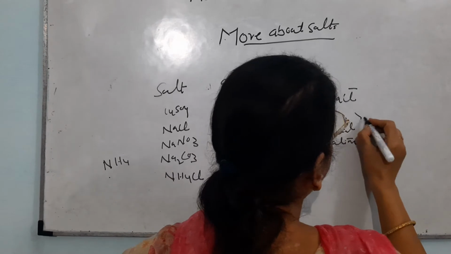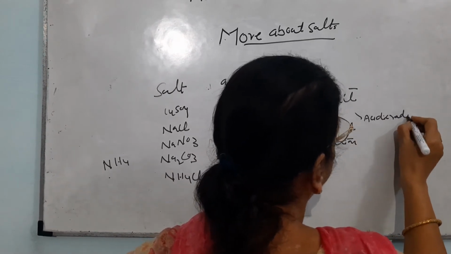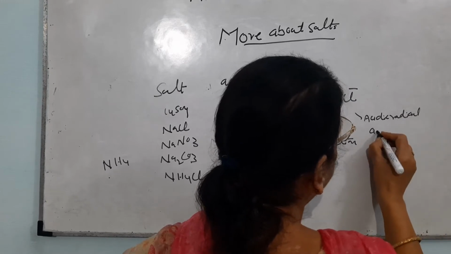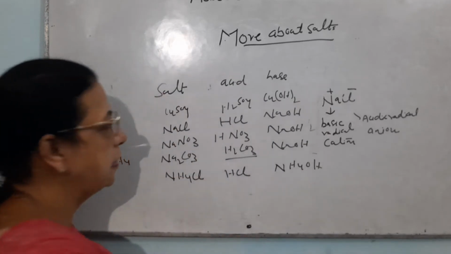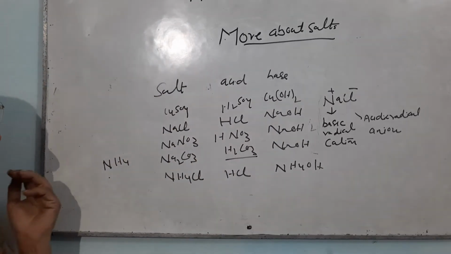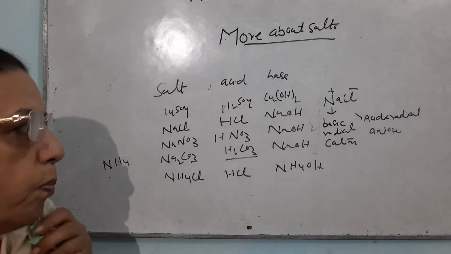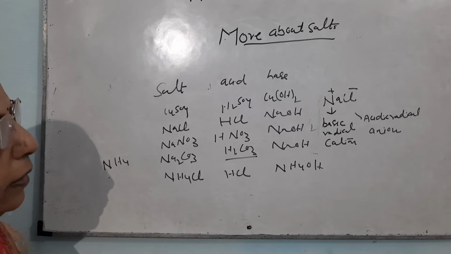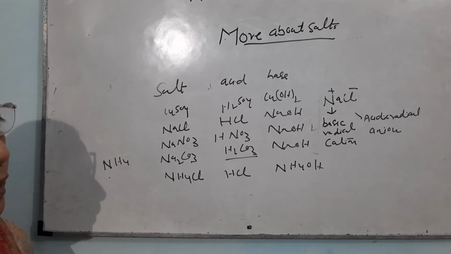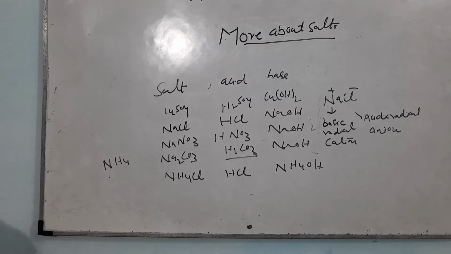This chloride is known by the name of acidic radical, or it is known by the name of anion. Whenever any such type of salt is formed, it consists of basically two parts. One of them is the cation and the other one is the anion. So this was the first activity which has been given in your book and you have to write.